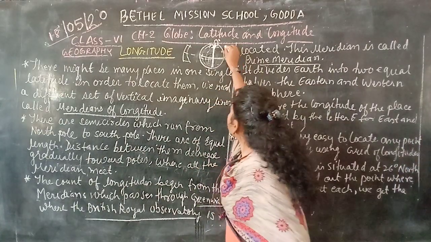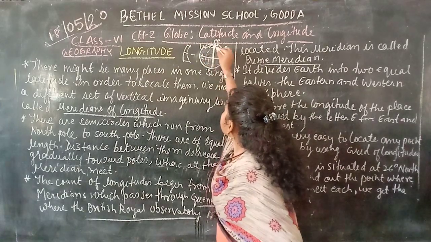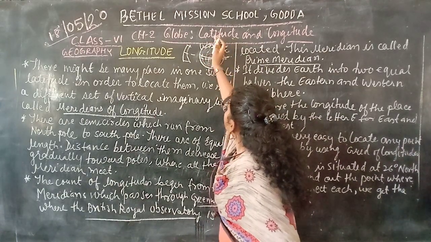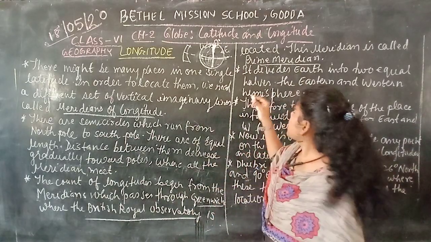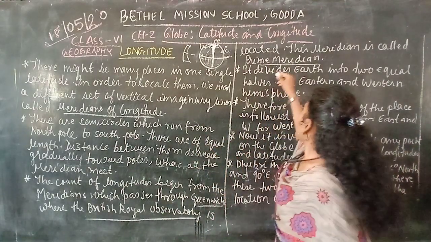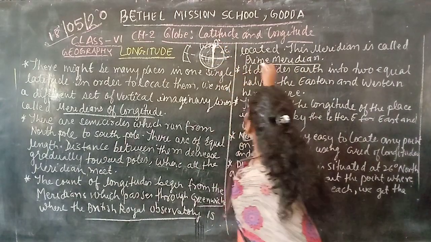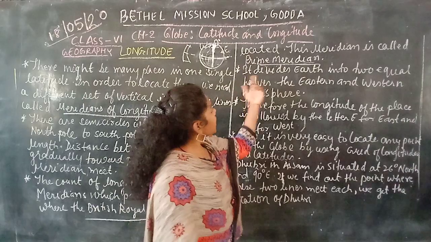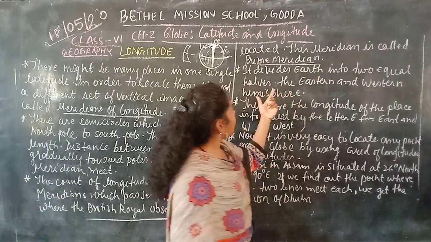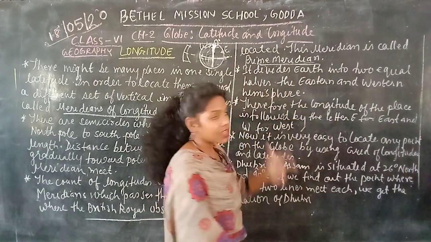That means towards the east and towards the west. You can see, yes or no? So this is how this place is taken as the prime meridian. As here, it divides the earth into two equal halves, the eastern and the western hemisphere.